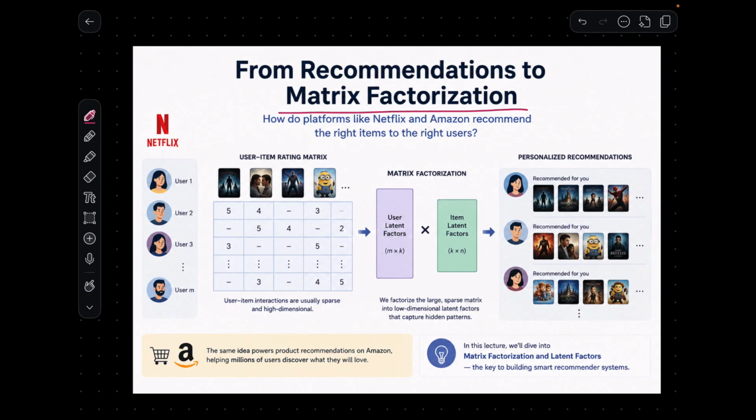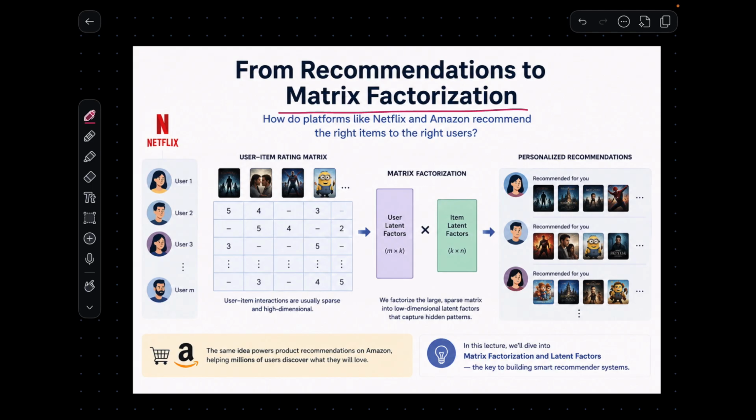So let's take the example of Netflix. On Netflix, there are users and there are movies. Users are the people coming to Netflix to watch different kinds of movies and web series, and Netflix as a platform has a lot of items. These items are nothing but a lot of movies. So how does Netflix decide which movies to recommend to which user?